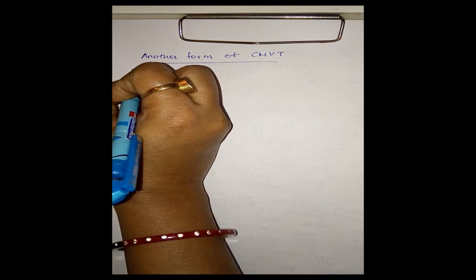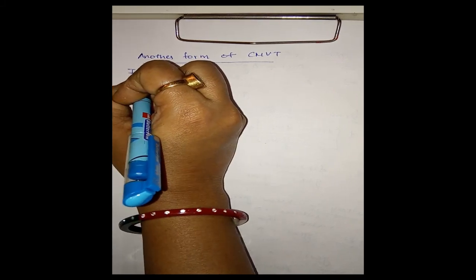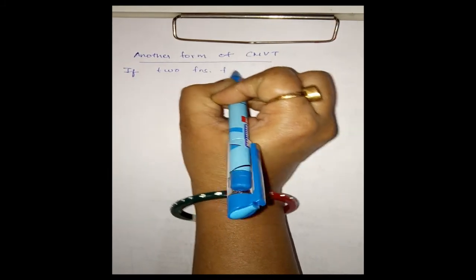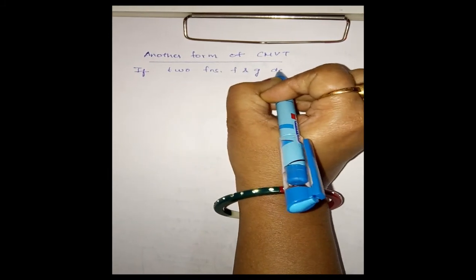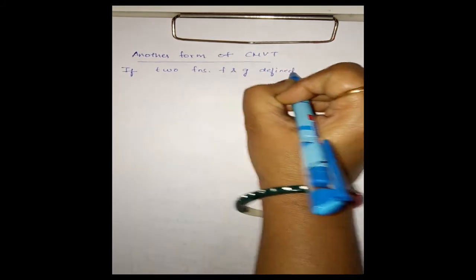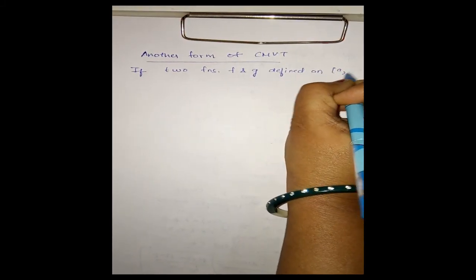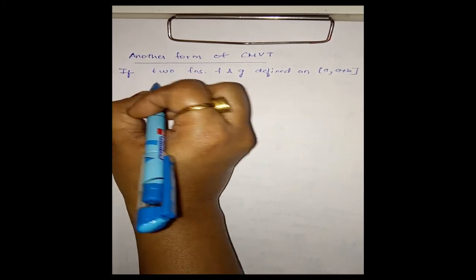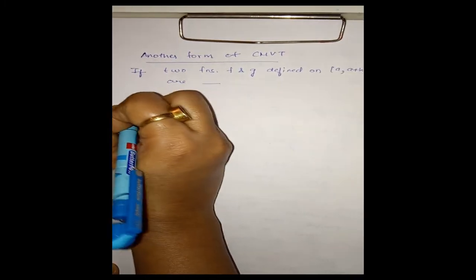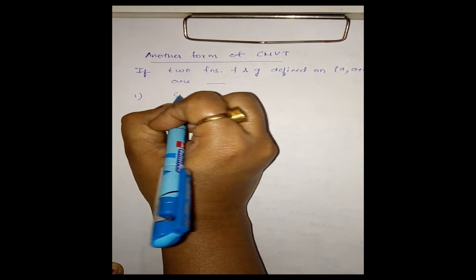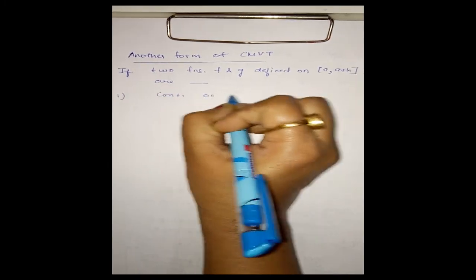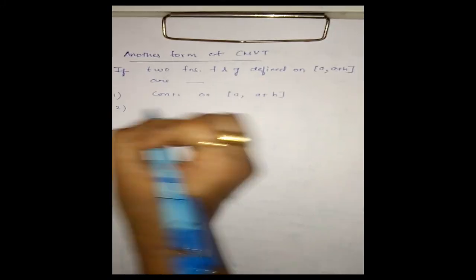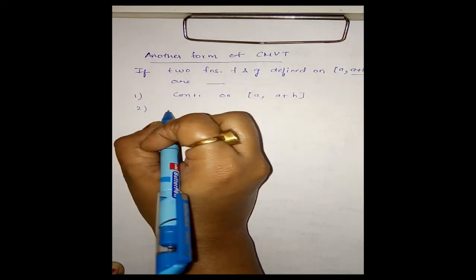If two functions f and g, defined on closed interval [a, a plus h], are such that first, they are continuous on closed interval [a, a plus h], where b is replaced by a plus h.